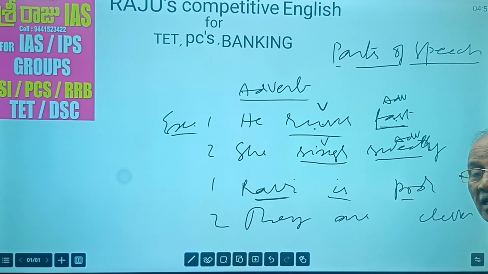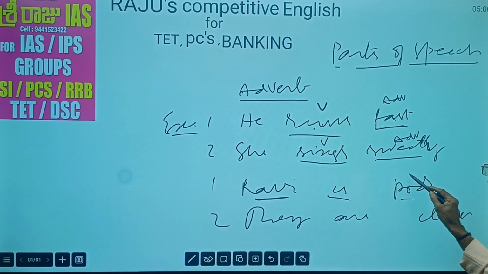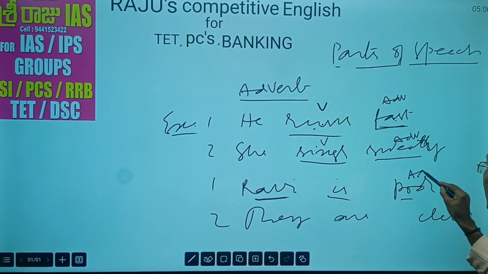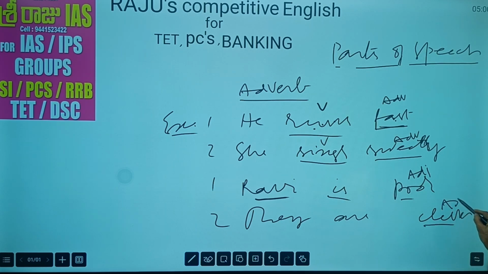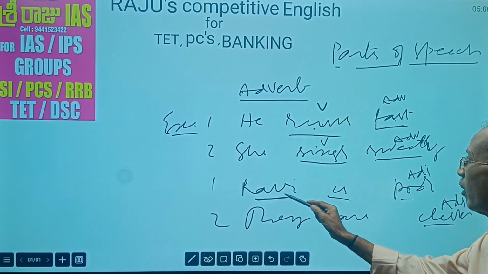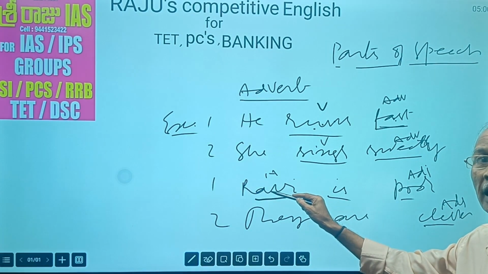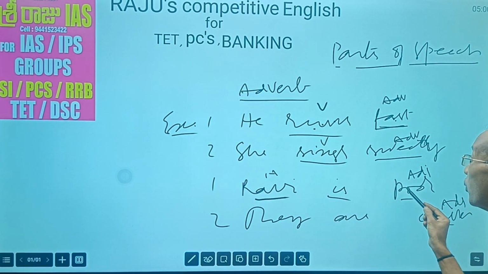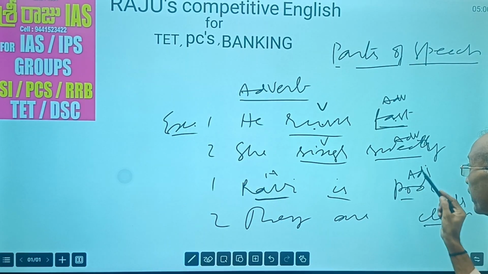What part of speech does it belong to? Poor is an adjective. They are clever. Clever is an adjective. You know, adjectives qualify nouns and pronouns. So Ravi is a noun, and the word poor tells us about Ravi. Ravi is poor. Since poor tells about Ravi, it is an adjective.